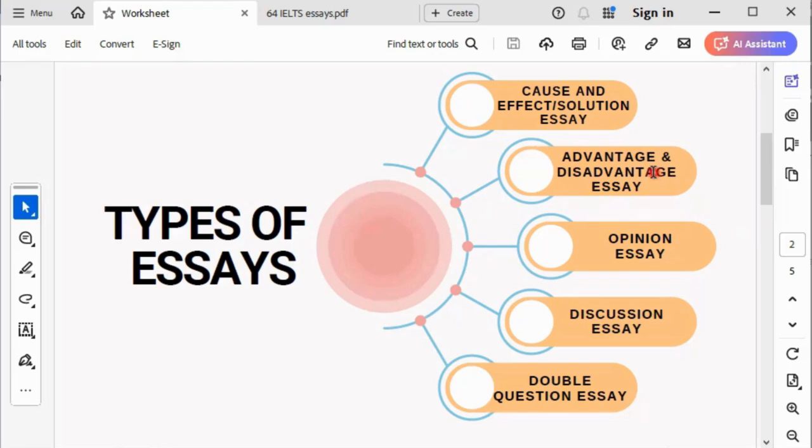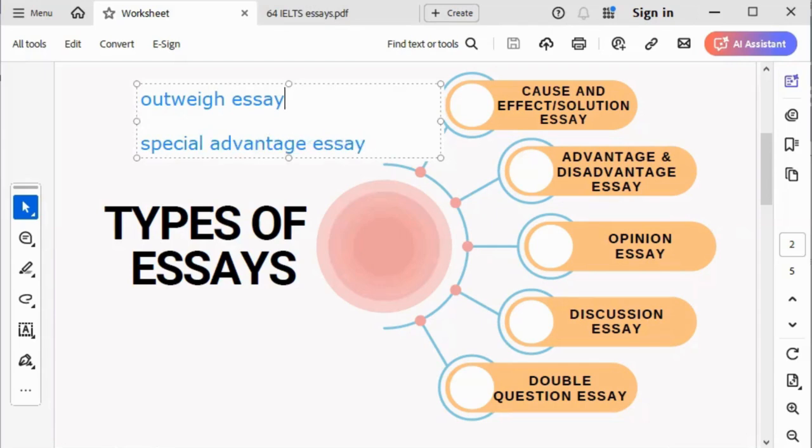Then we have what you call special advantage essay, or what we call outweigh essay. It is a type of opinion essay. Sometimes I call it outweigh essay, or sometimes I call it special advantage essay.